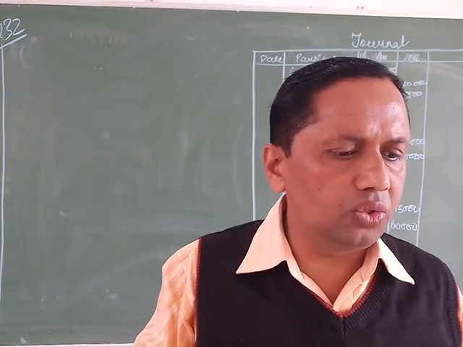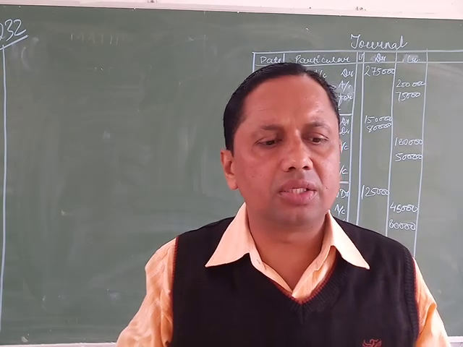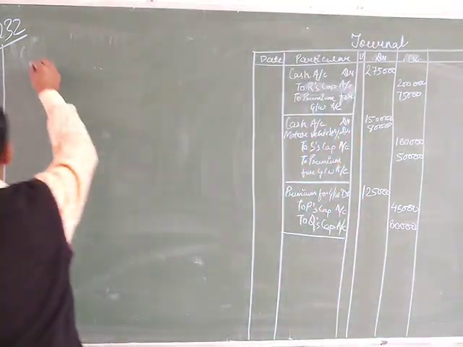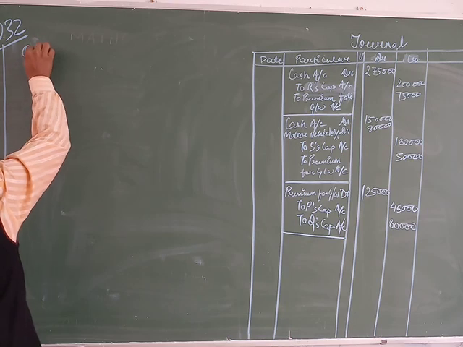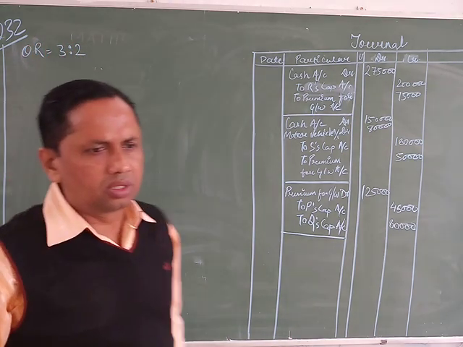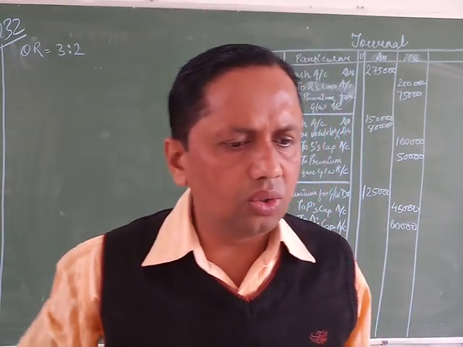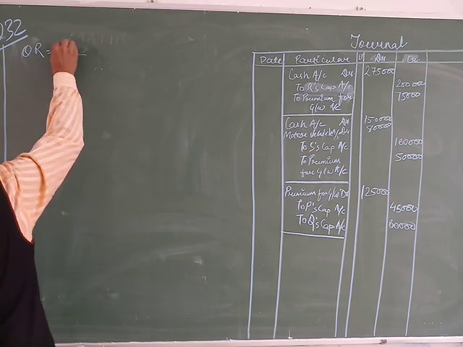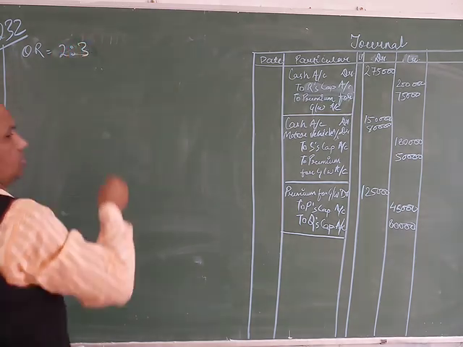In this, P and Q are partners sharing profit and losses in the ratio of 2:3. So the old ratio is 2:3.